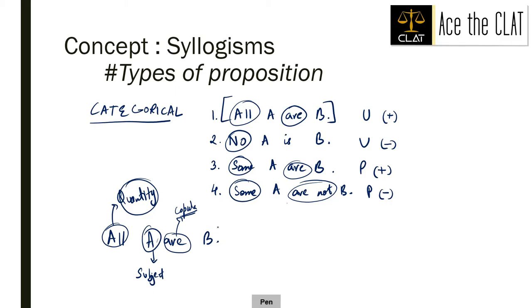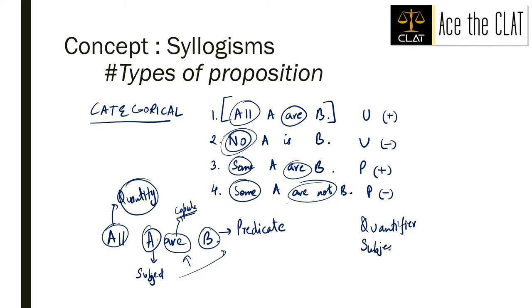And the last but not least is B, which is called predicate, about which the subject is either denied, right, as in this case, or affirmed, as in this case. Okay, so there are 4 parts of a proposition. First one is quantifier, subject, copula, and predicate. I hope this is clear.